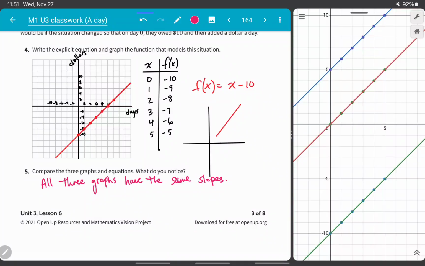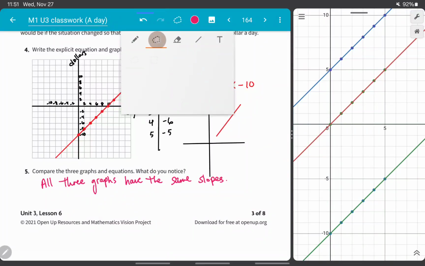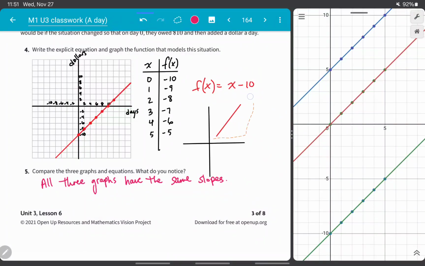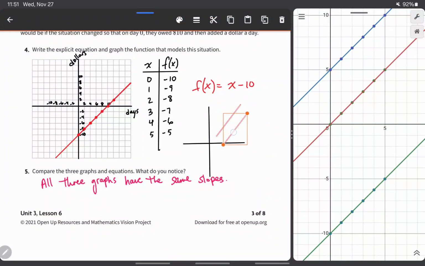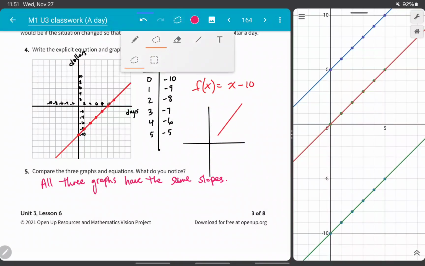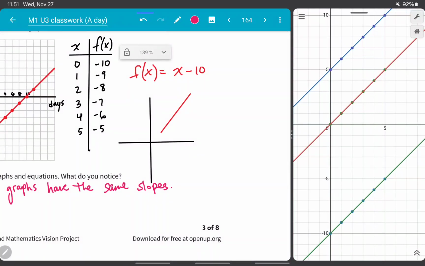Then if I think about these lines, it looks like they're the same line, but they've been moved up or down, or you could also think about it as being moved right or left. Whenever we take something and we move it up, down, left, or right, like this, here's up, down, left, right, we call that a translation. Not like English to Spanish, but it's called a translation in math. So a translation is when we move up, down, left, or right.